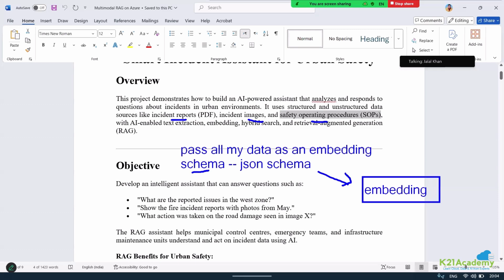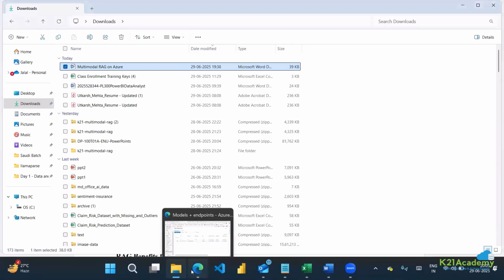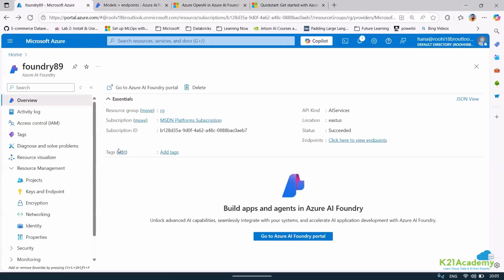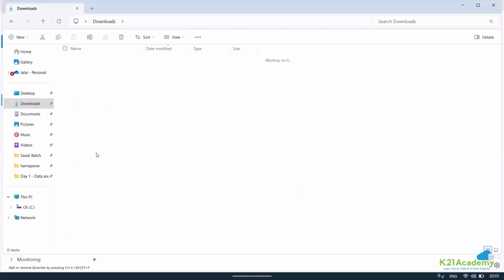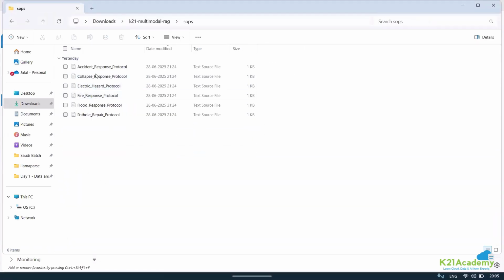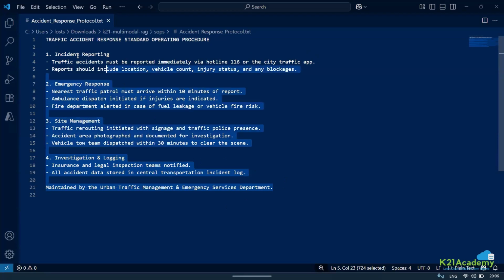Now, taking you ahead, one second. I already have the embedding model, and I already have the GPT which is going to do the captioning. For my documents, I'll just show you my document also. This is my SOP, which is very easy, as you can see. Converting it into JSON is not a problem. I could have directly converted it into an embedding, but I wanted to have a JSON schema for everything.